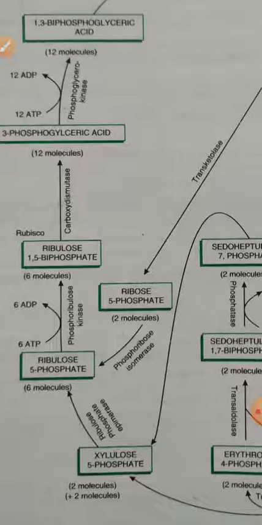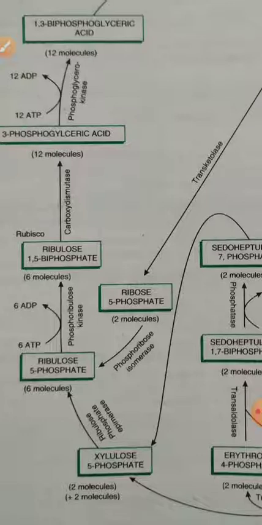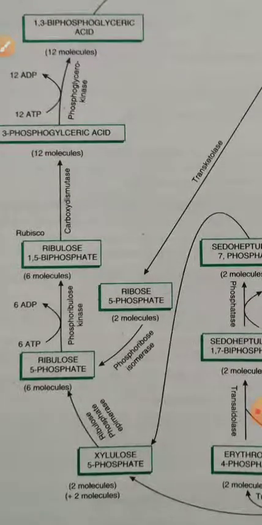3-phosphoglyceric acid is a stable product of photosynthesis. It is produced just after the addition of carbon dioxide. So after the addition of carbon dioxide, the first stable product is a 3 carbon compound, that is 3-phosphoglyceric acid.